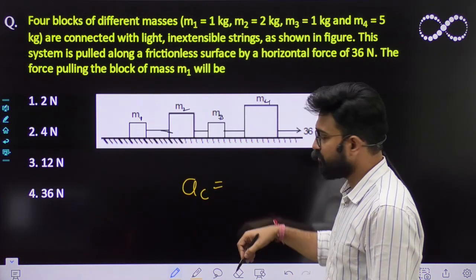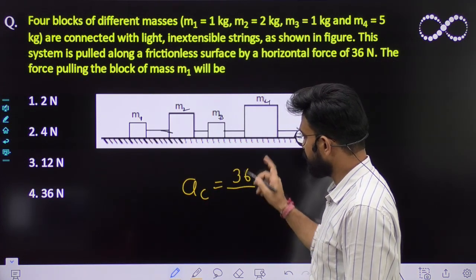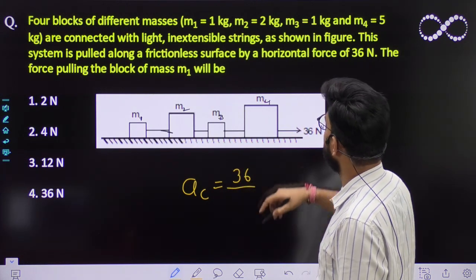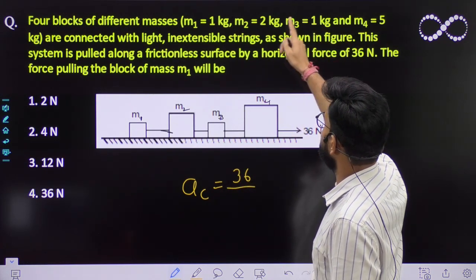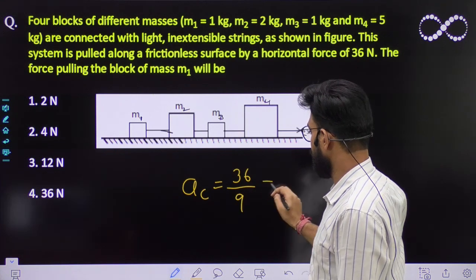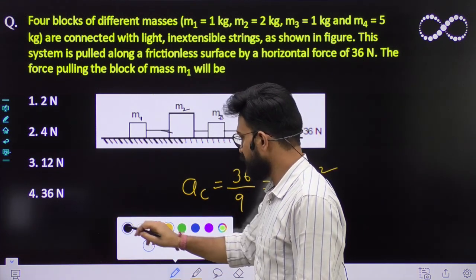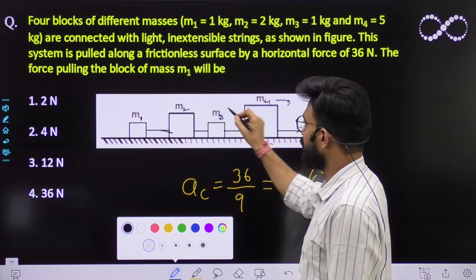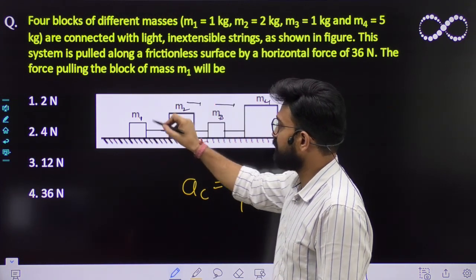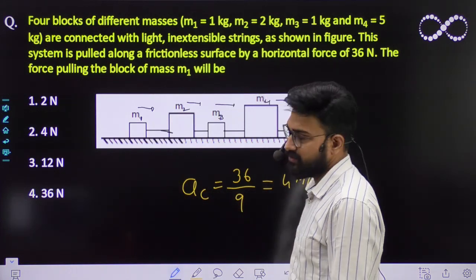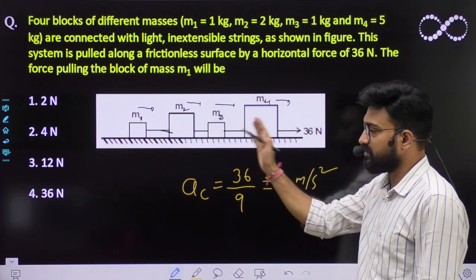This common acceleration would be force applied by its system mass. What would be system mass? कितना आ रहा है? 5, 6, 7, 8, 9. So you will be getting 4 meter per second square. So this is an acceleration of M4 also, M3 also, M2 as well as M1. है ना? So this is the acceleration for all these blocks.